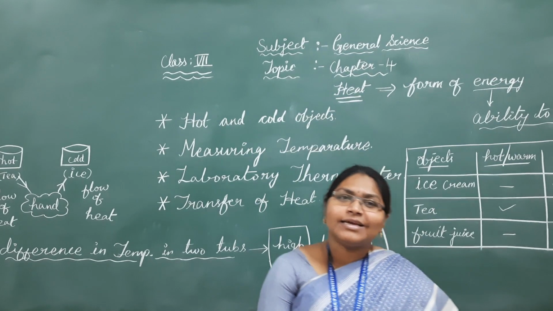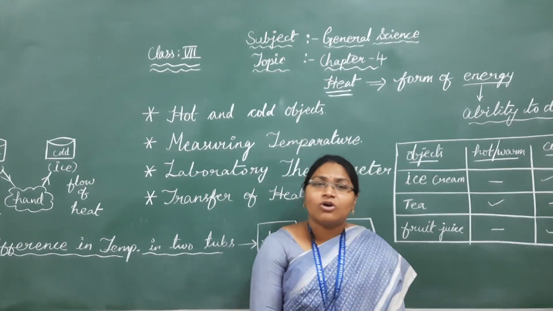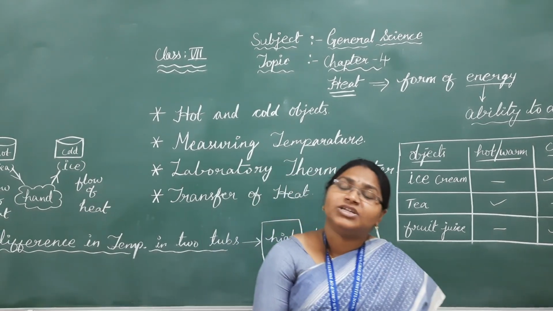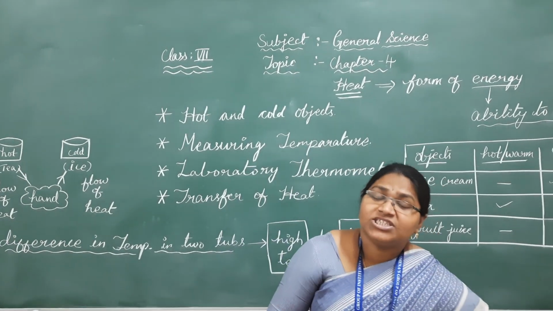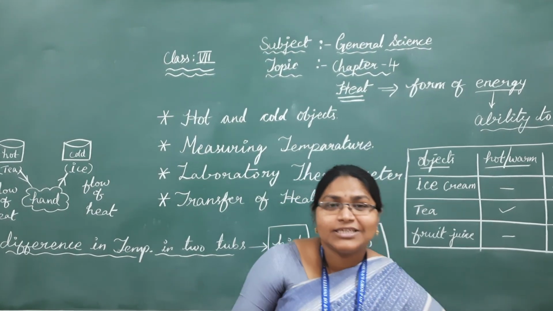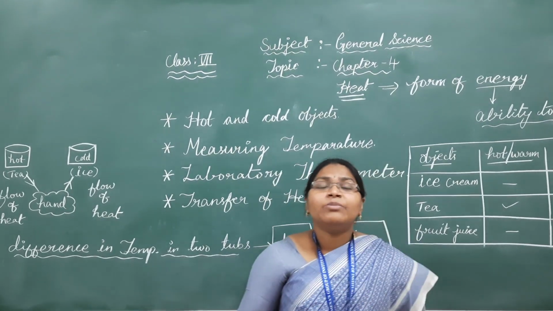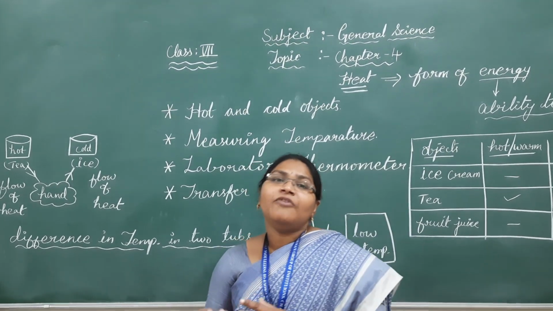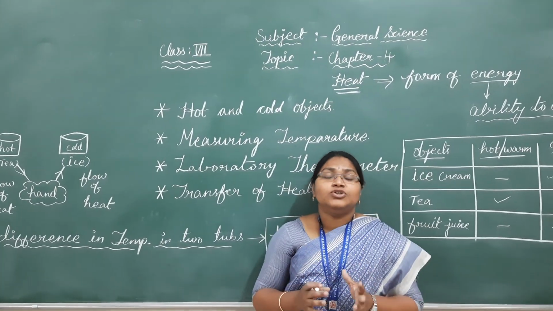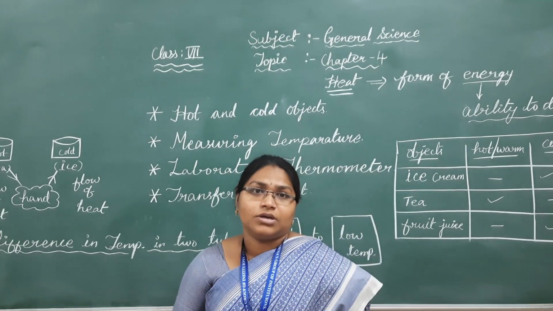Okay, we have seen that there are so many forms of energy, right? Among those are mechanical energy, kinetic energy, rotational energy, vibrational energy and heat energy. In all these energies, heat energy is the common energy. So what do you mean by heat? Heat is a form of energy. What is energy? Energy is the ability to do work, the capability to do any work, right?